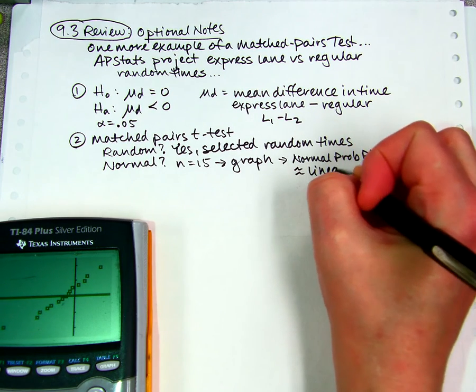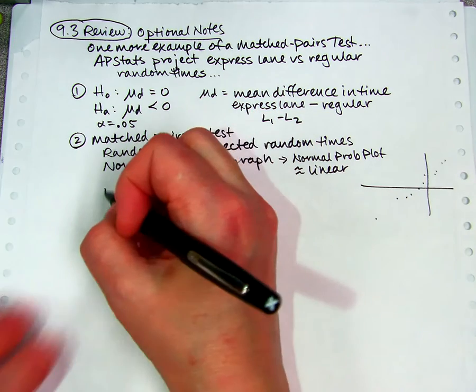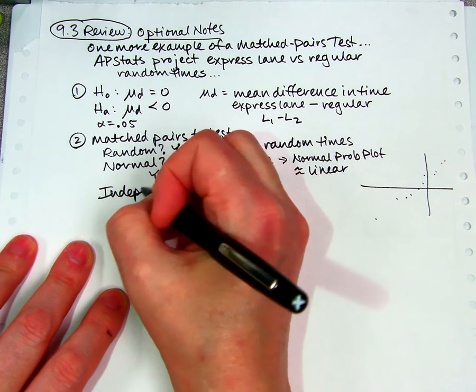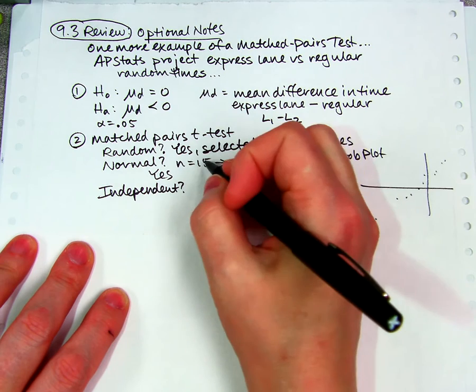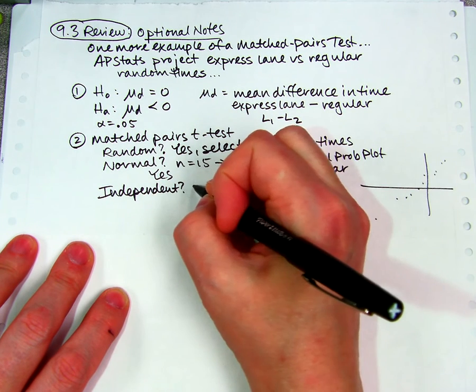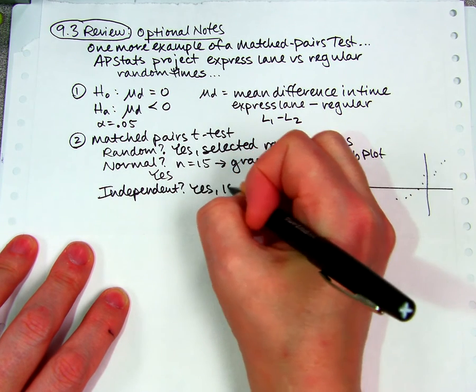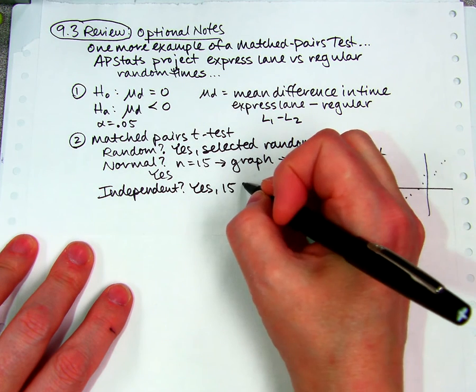Approximately linear. So yes, we can say it's normal. Independent. Also yes, because 15 is definitely less than 10% of all the times they could have chosen. This time I am checking the 10% because it's not an experiment, it's a sample of times.